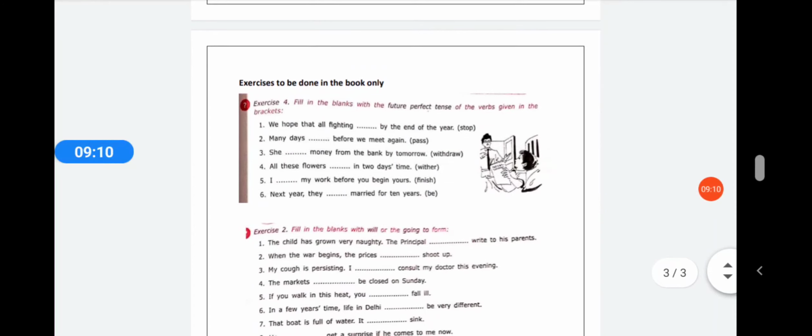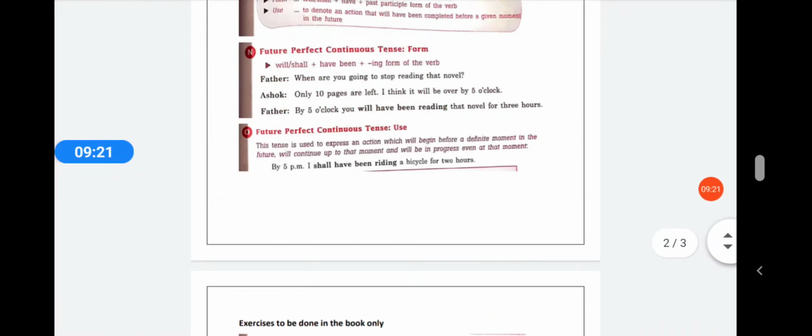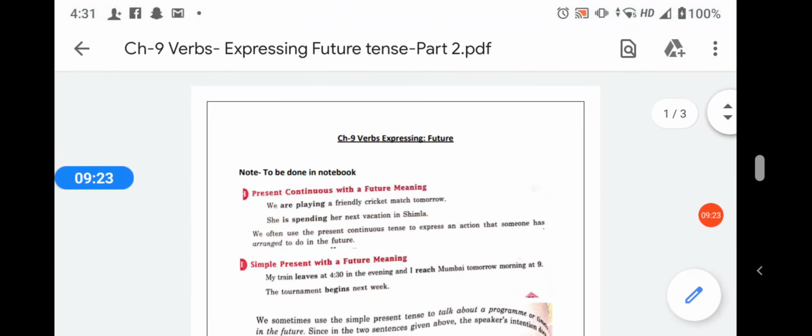Now students, there are some small exercises which you have to do in your book. Try and solve them. Try and solve other exercises also. If you have any problem, you can definitely ask me on the group also. The online class that we have attended was also, I think, helpful for you to understand this chapter and to discuss your problems. But still, if you have any other problems, you can always contact me.